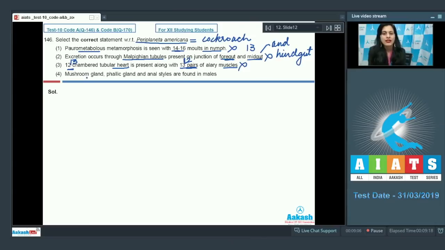The last statement given is mushroom gland, phallic gland and anal styles are found in males, and as it is a correct statement, this is a correct answer to our question, because mushroom gland and phallic gland, also known as conglobate gland, and anal styles are found in males only. So the correct answer to this question is option number 4. Let's discuss our next question.